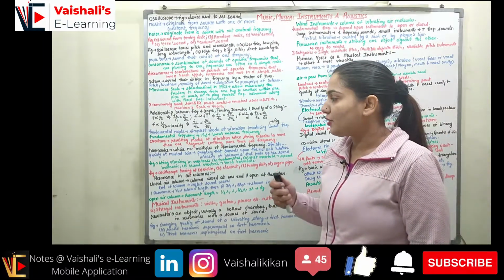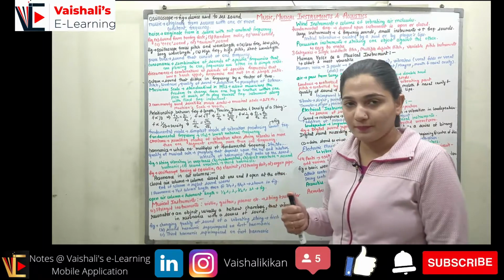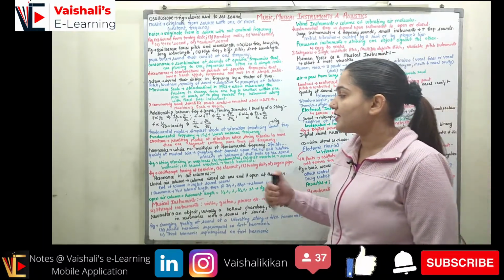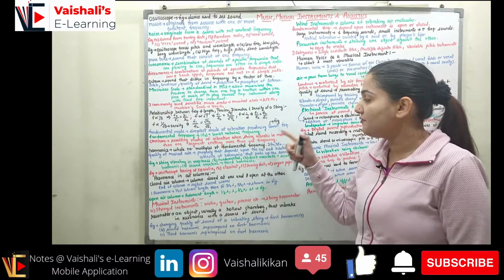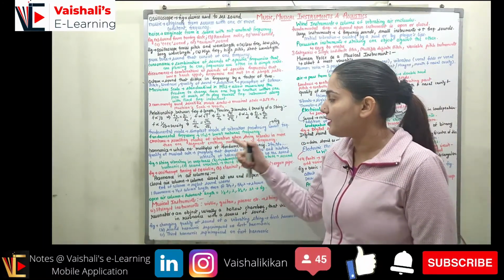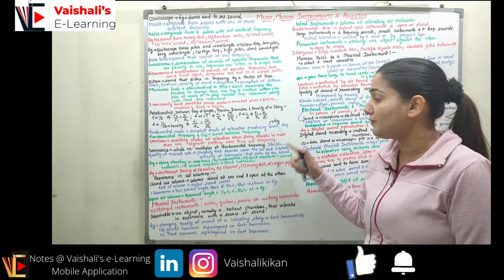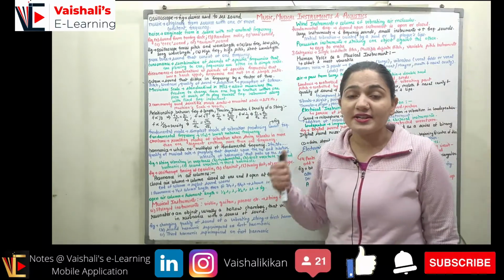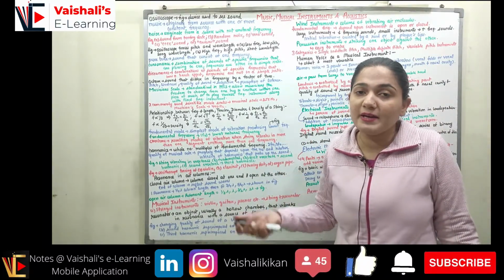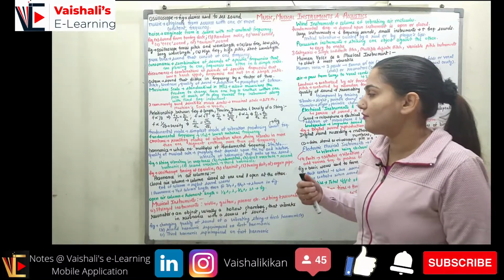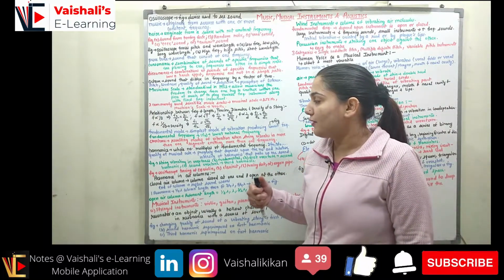Coming to the next concept, which is the overtone. What is the overtone? It is the resulting modes of vibration when a string vibrates in more than one segment, emitting more than one frequency. When the string is vibrating in more than one segment and we are getting more than one frequency from it, we are calling it overtone.